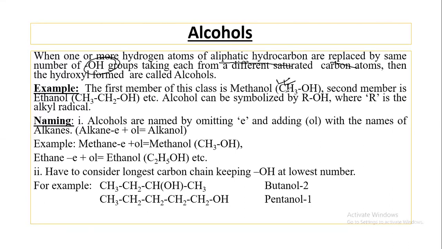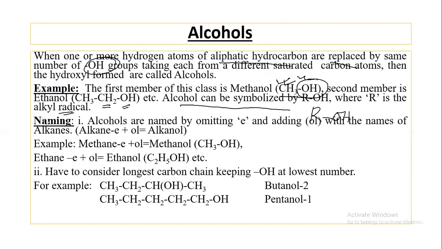Here, one hydrogen of methane is replaced by an OH group and we get methanol. And the second member is ethanol. One hydrogen of ethane is replaced by one OH group, so it is ethanol. Alcohol can be expressed simply as ROH. Here, R means alkyl radical.